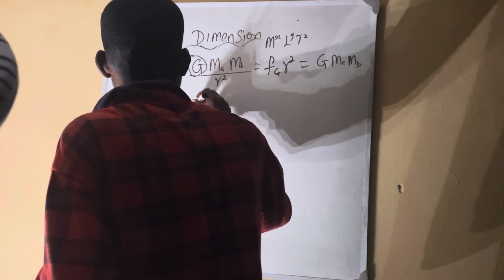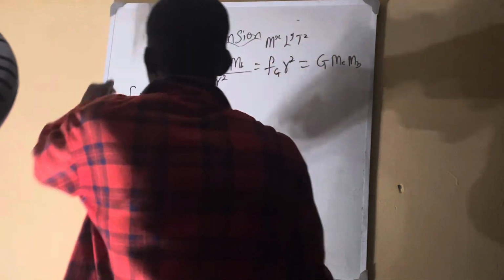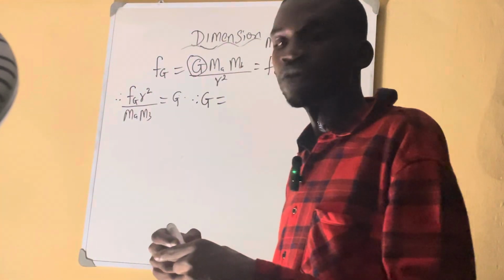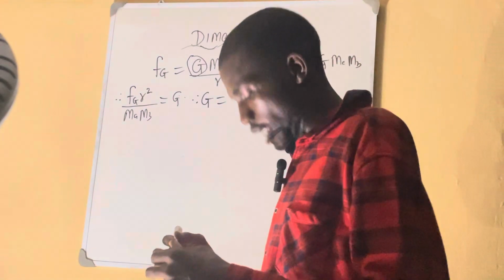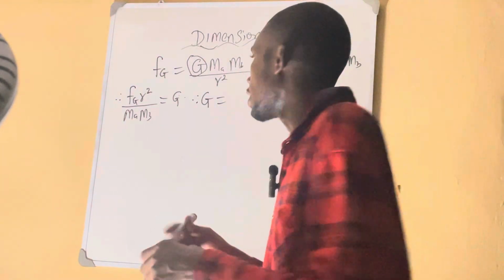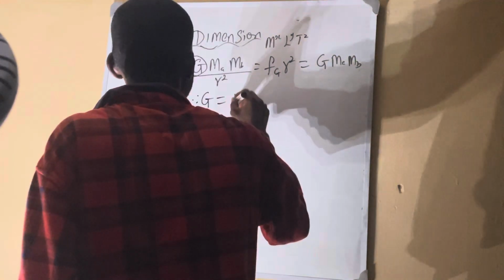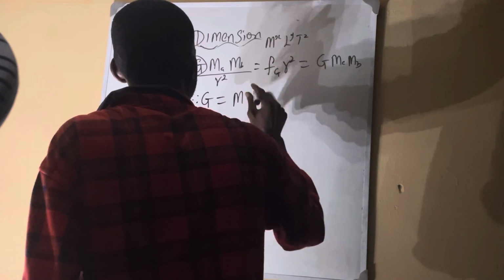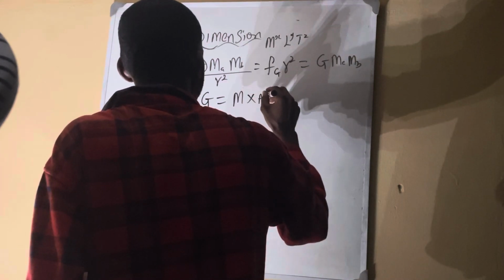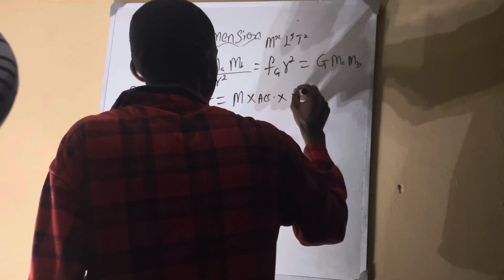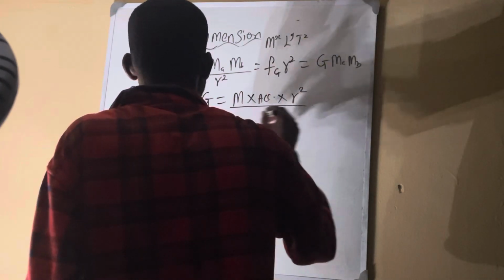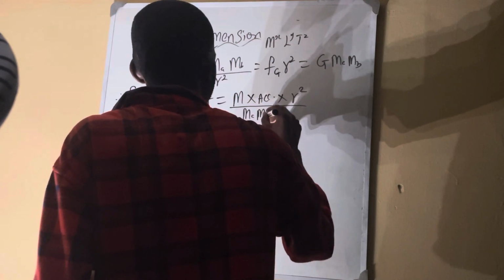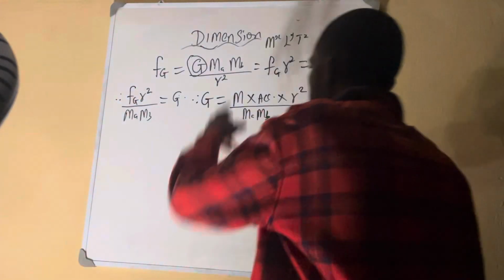So let's now start breaking down the force. Gravitational constant is equal to force, which is mass times acceleration, because force is not a fundamental quantity. Remember that our rule states that you must break down till you get the fundamental quantity. So we get M times acceleration times radius square, everything over MA MB. Now we have gotten mass.